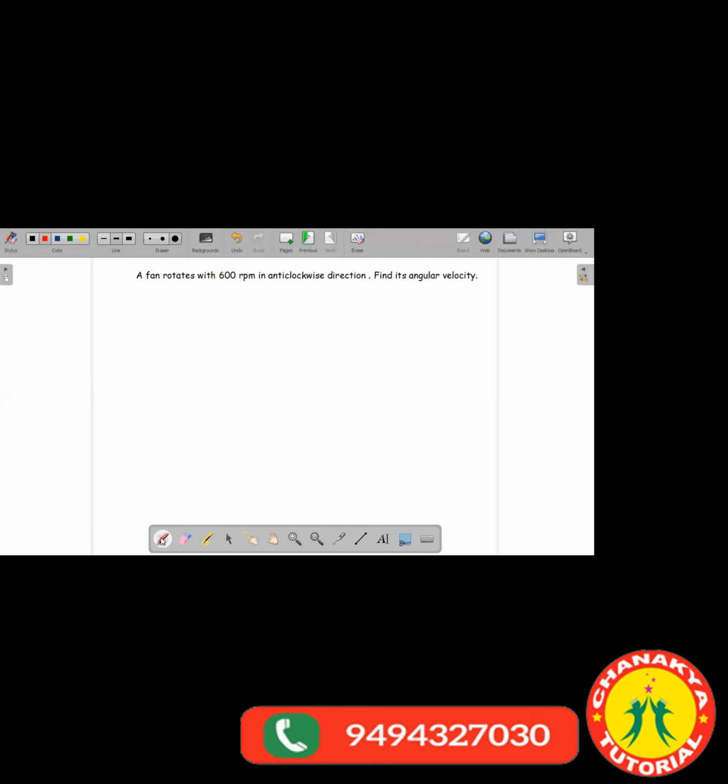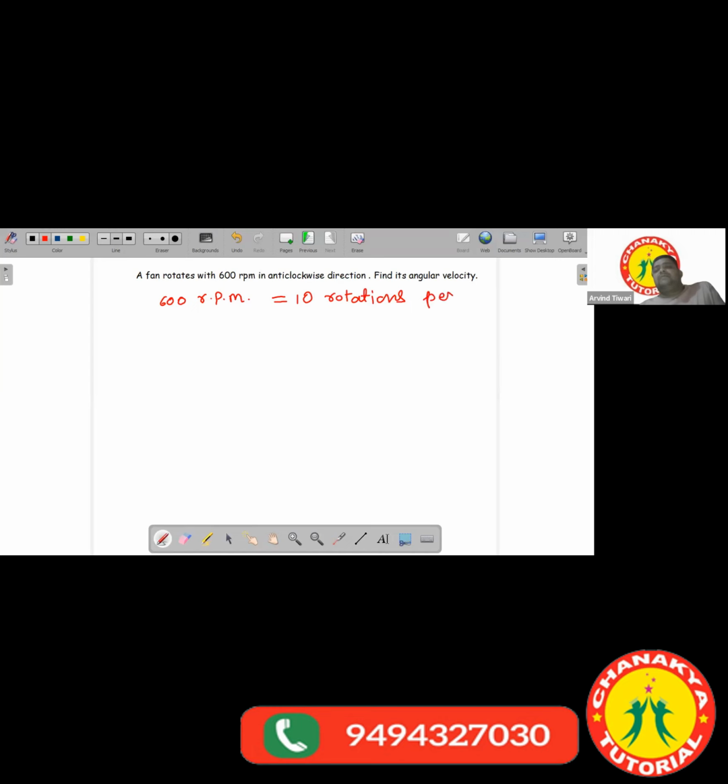So you have to find the angular velocity. Let us try to do this. A fan rotates 600 rotations per minute. So how many rotations will be there per second? 10. So it would be equal to 10 rotations per second.